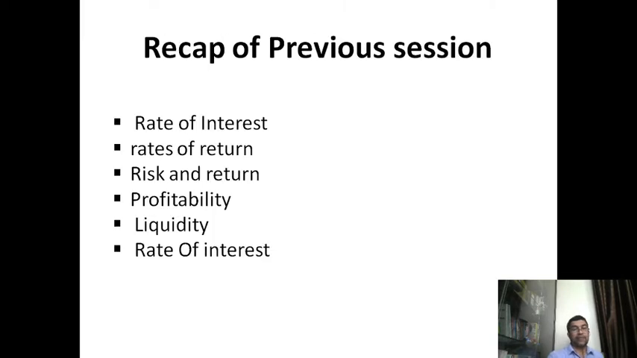In the previous sessions, we discussed rate of interest, rate of return, risk and return, profitability, basic concepts of saving versus investment, need of investment, and the principles of investment.